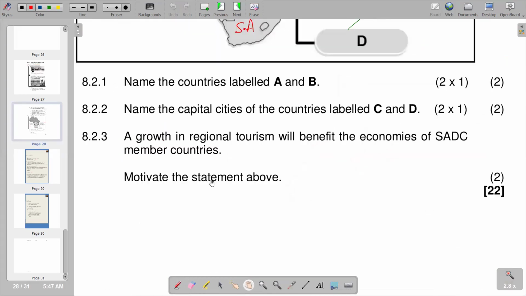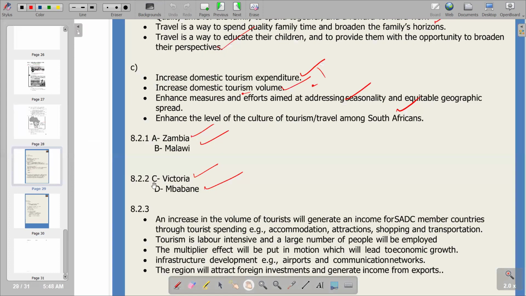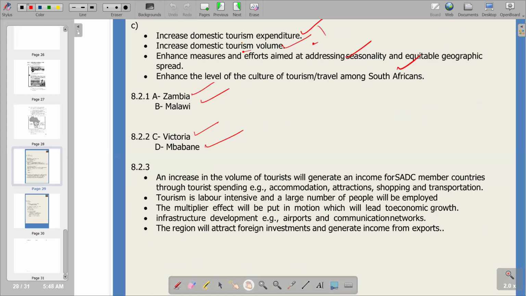We are saying a growth in regional tourism would benefit the economies of SADC member countries, motivate the statement above. Obviously, it will benefit the economies of SADC member countries. Obviously, in terms of income generation will be enhanced. So let's try to see in terms of the response that we have. We have got many points that are there, but our question was only asking for 1 point.